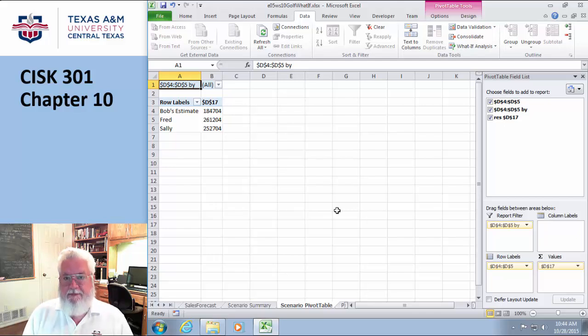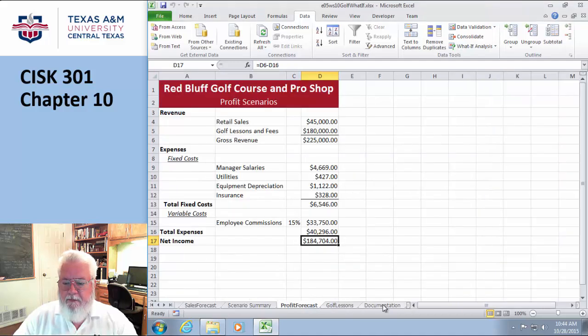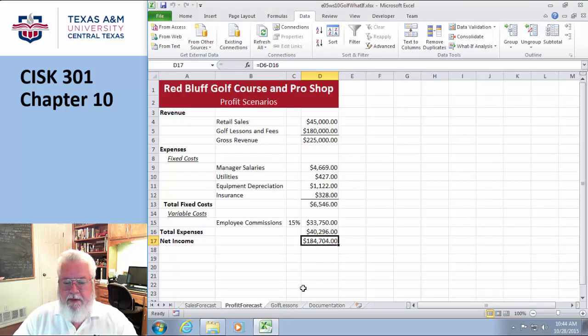Okay, the next one, the last one in the list, is a thing called the solver. Now the problem is that if I go to the data tab, I should have a thing here called solver, and I don't have it. And the reason is because I haven't put this in my system. By the way, I'm gonna go ahead and delete some of this summary guy just to get back to what the system had. Okay, cool. So I'm gonna have to go to options to be able to turn on this feature. It's called an add-in. Turn on an add-in called the solver.